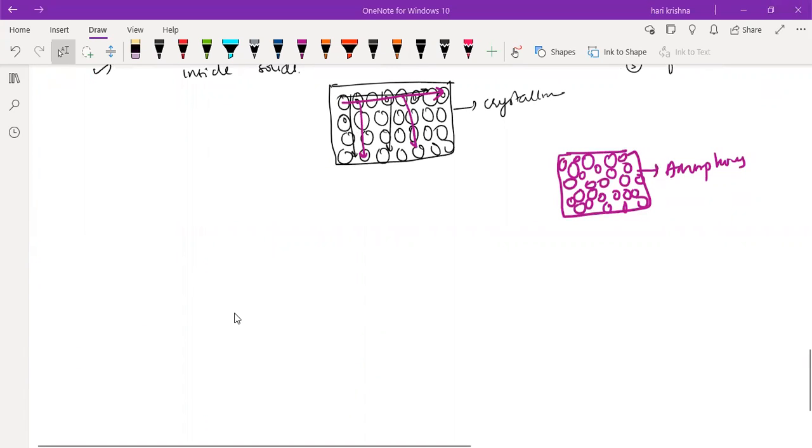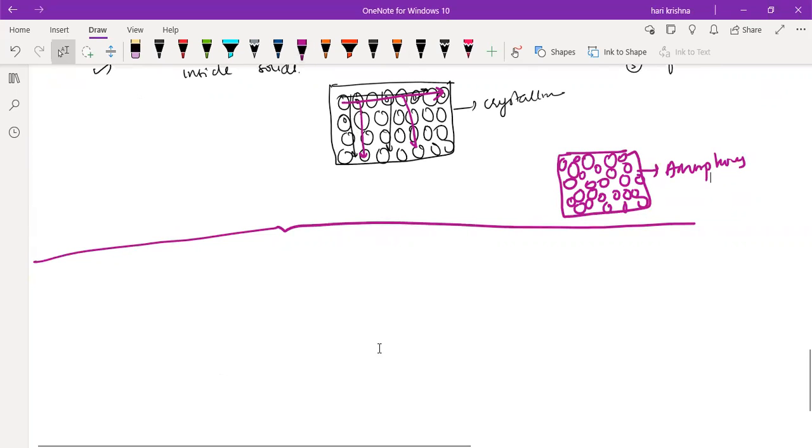So these are about the types of solids. So next we'll study about the classification of solids. But before that,